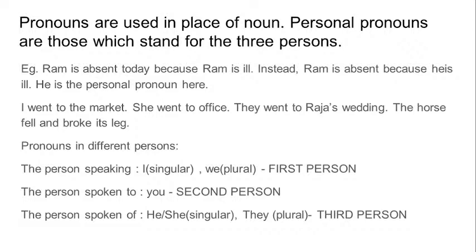Like here, I'm speaking to you, I'm taking the class. So I is the person who is speaking, and I is the first person. I is used for singular and we is used for plural. We is the plural form of the first person.